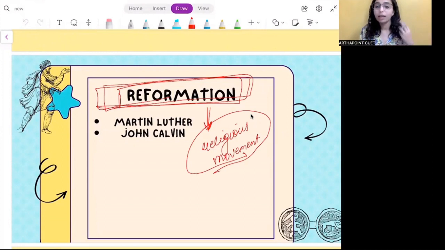So the apostles, that are the followers of the Christ, they came and they started spreading Christianity as well, right? So now there were a lot of churches that were set up, right? There were clergymen. It was just the clergies who were telling what is it like to be a good Christian. What does the Bible say? There was no understanding at all amongst the common people except for what the clergy told them and what the church told them, right?